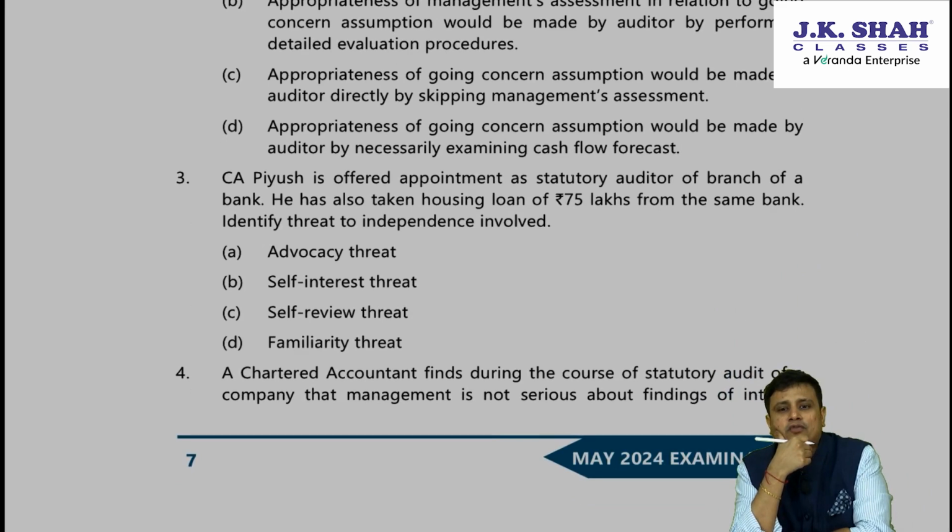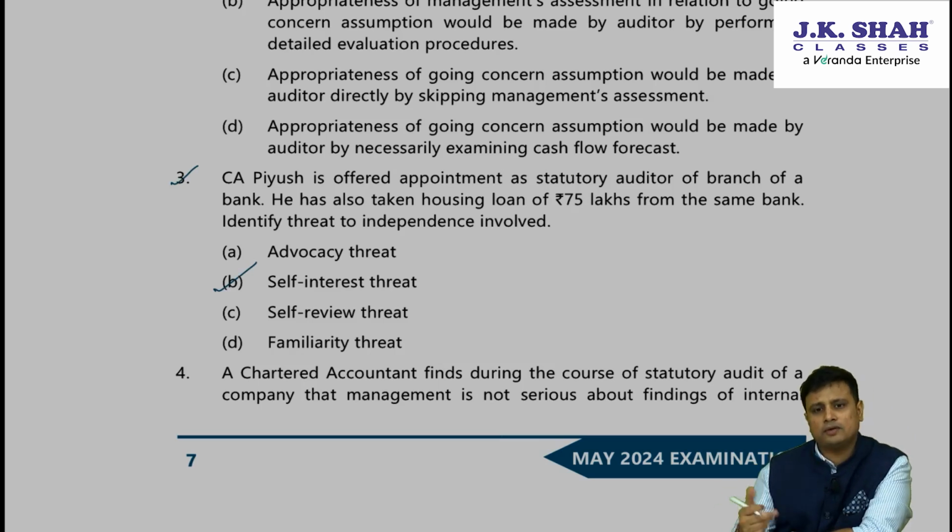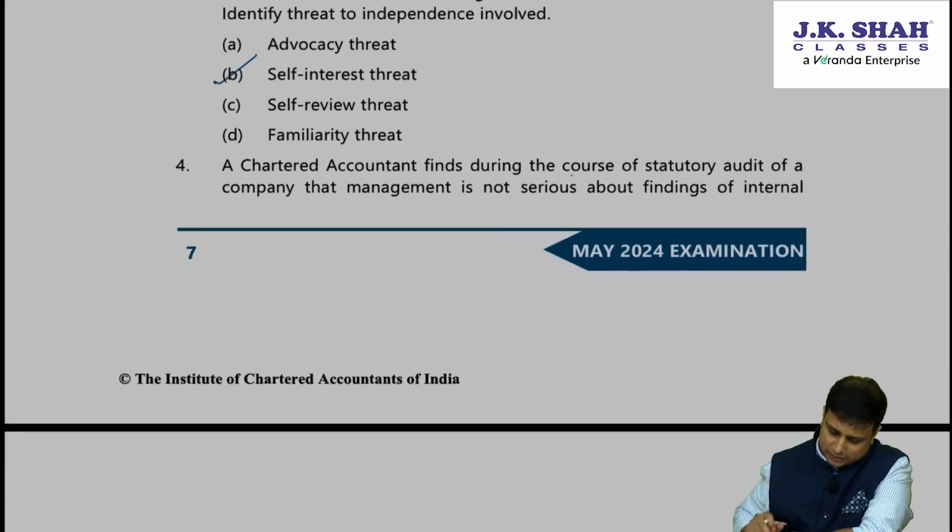CA Piyush is offered appointment as statutory auditor of a branch of a bank. He has also taken a loan of 75 lakhs from the same bank. Which type of threat is this? Self-interest threat. Okay, so if you have taken a loan from or given a loan to the client, it will be self-interest.